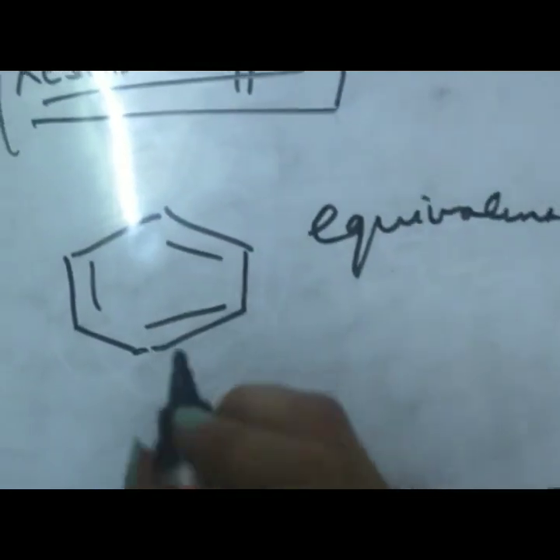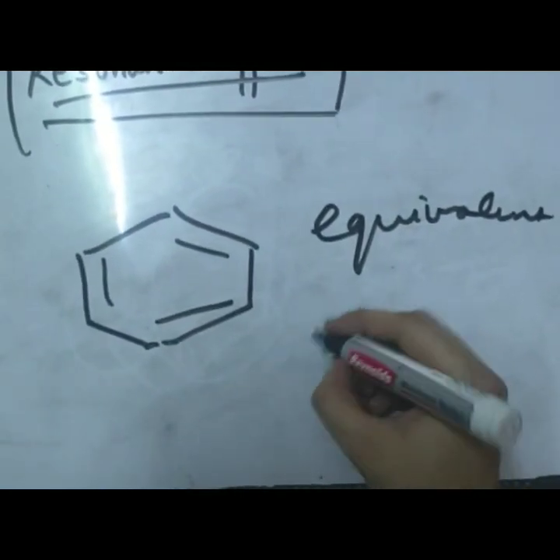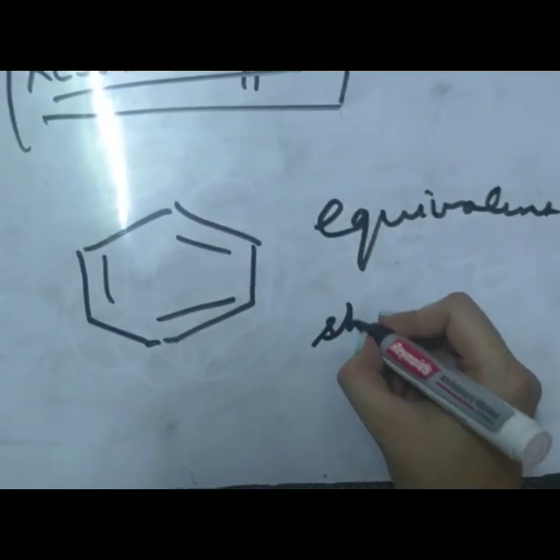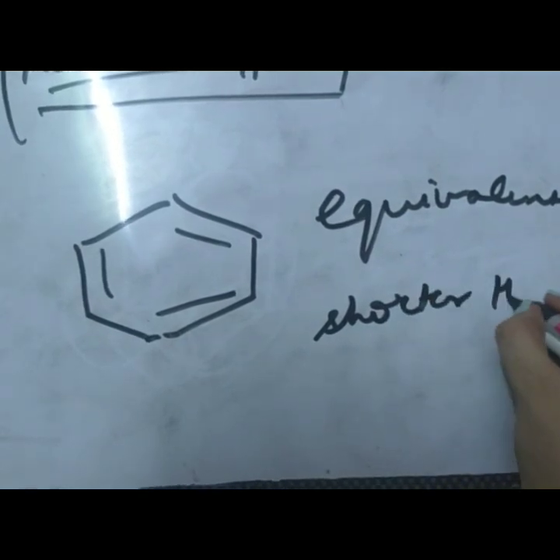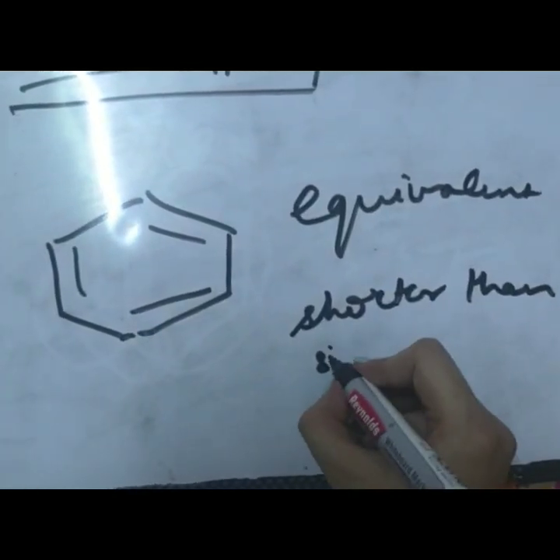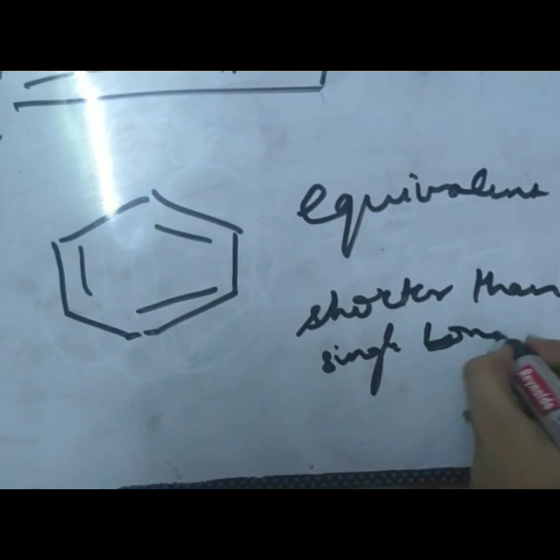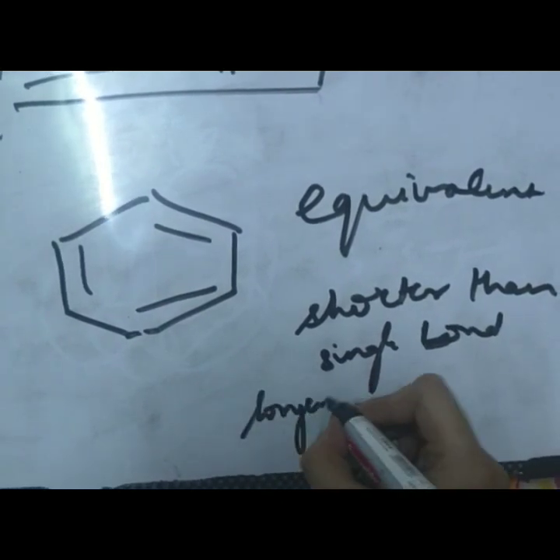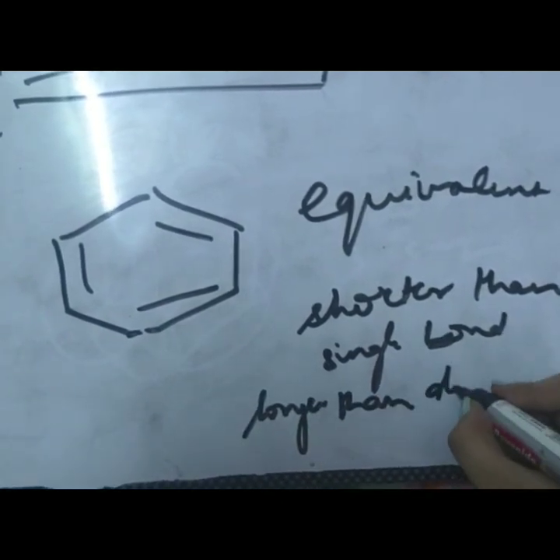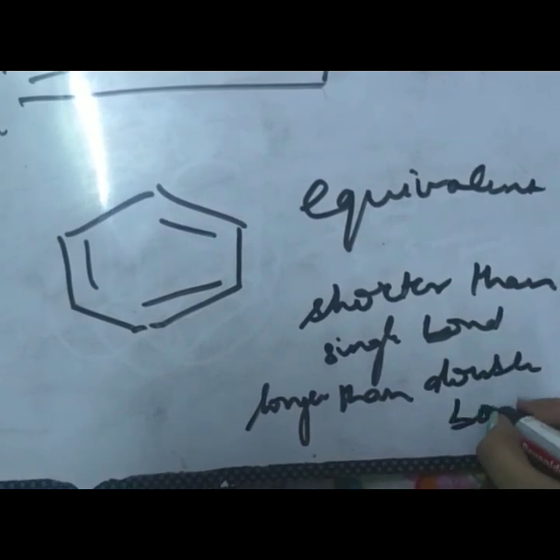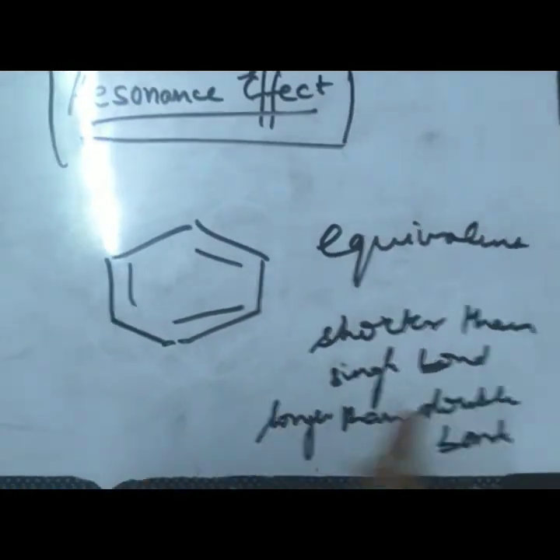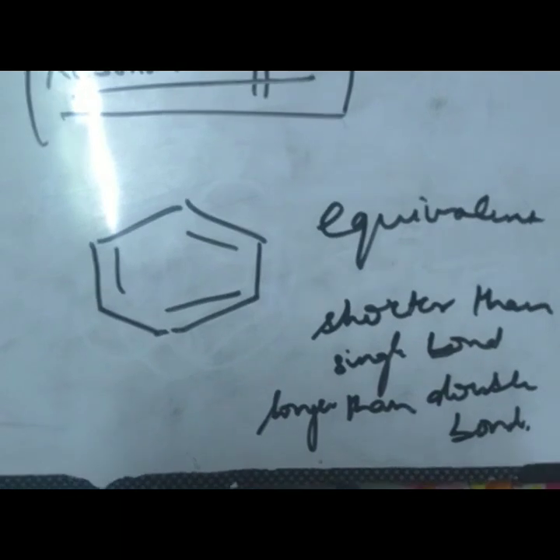One more thing to note: the bond length was found to be shorter than that of a single bond and longer than that of a double bond. So it was something in between those two.